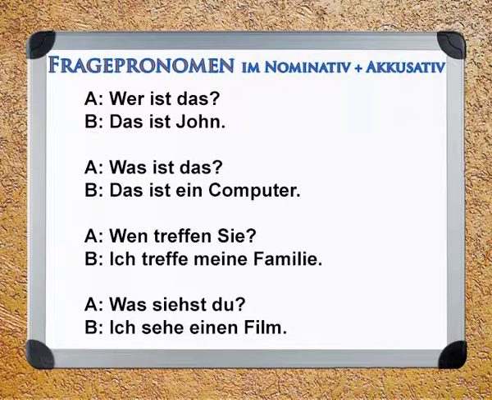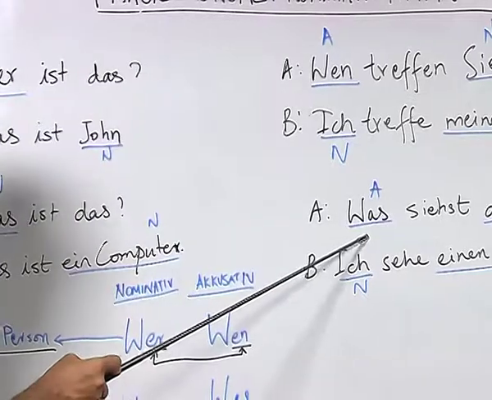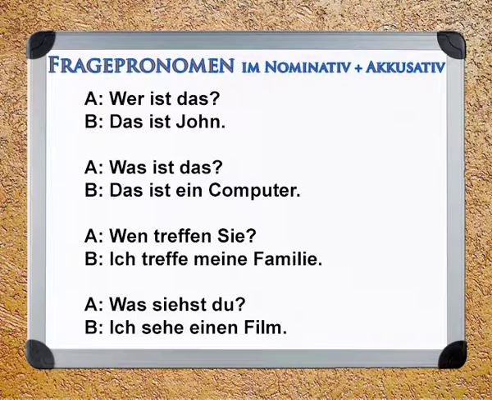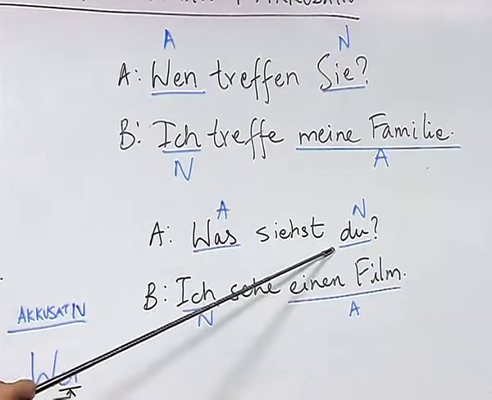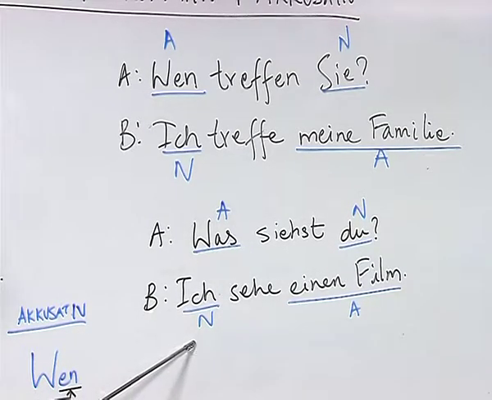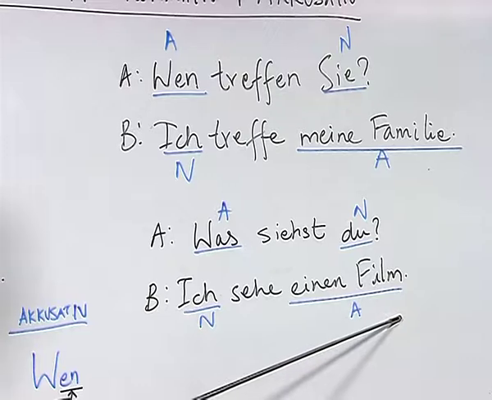So, you can see the nominative wer becomes accusative wen. And if you look at the W question Was siehst du, here you can see that was is marked as accusative and the pronoun du is the nominative, which is marked as N, and the answer is Ich sehe einen Film.